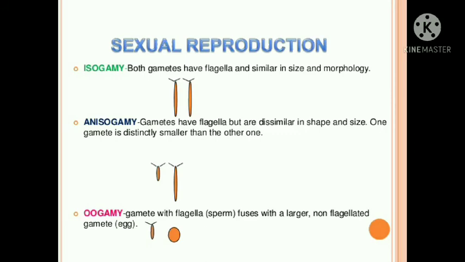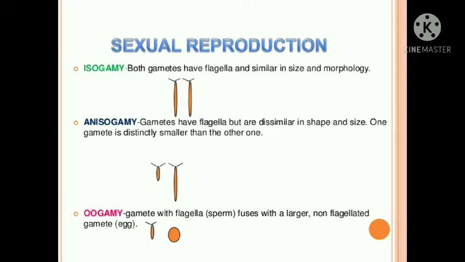Now my dear students, let us learn about the sexual reproduction in algae. The sexual reproduction takes place through three methods. There are some terms you should know. Isogamy, iso means same, gamy means gametes. When both the gametes have flagella, and these gametes are similar in size and morphology. As you can see, in isogamy, the two gametes are similar in size and morphology.